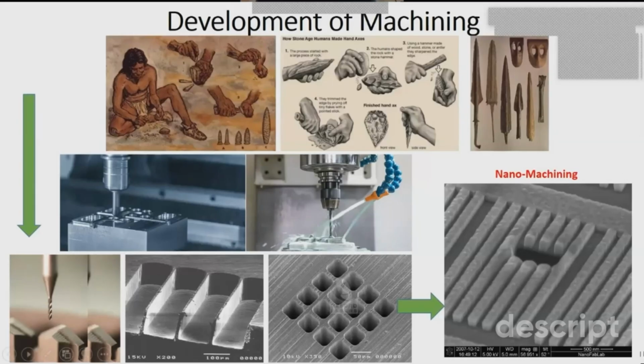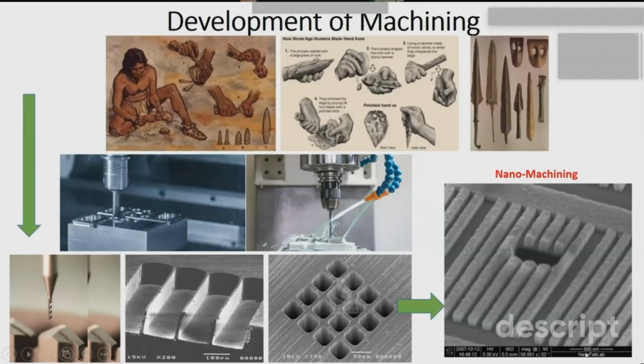This is a recent level of manufacturing. This is nano manufacturing. With the help of specialized machining processes, one of which is focused ion beam machining or ion beam machining, you see the level of manufacturing. This is in the nanometer. This scale length shows you the scale of manufacturing.